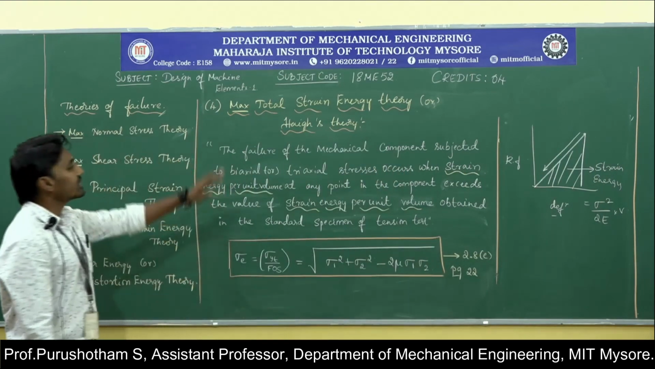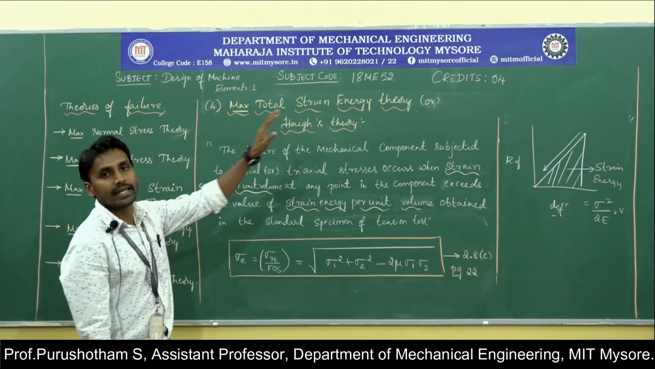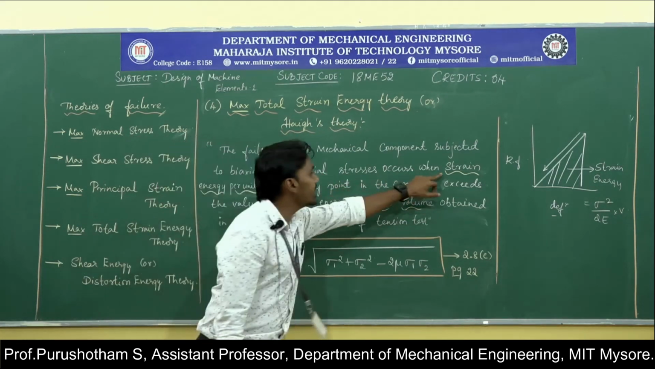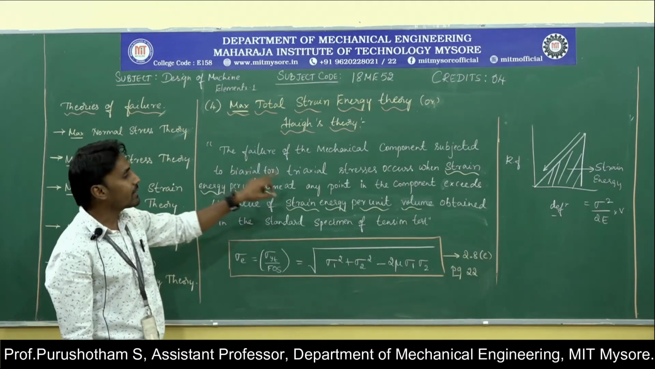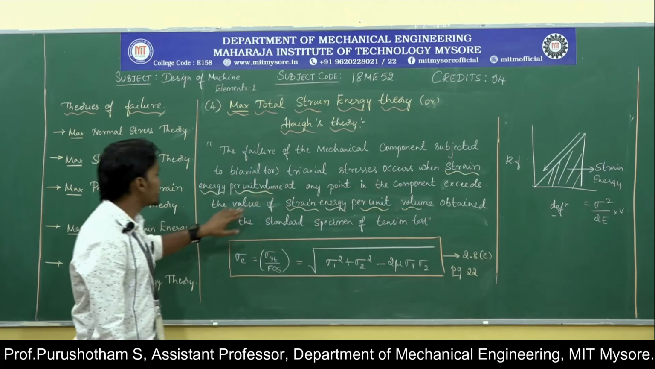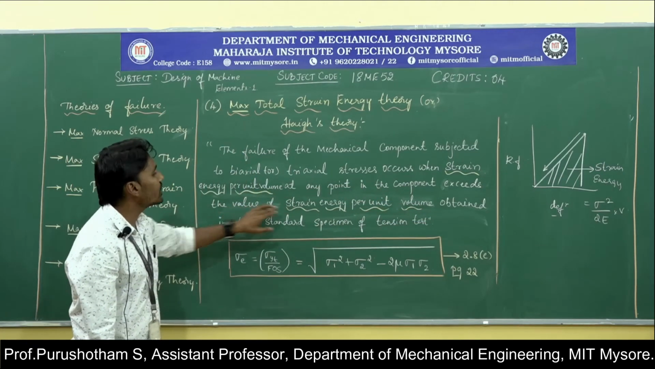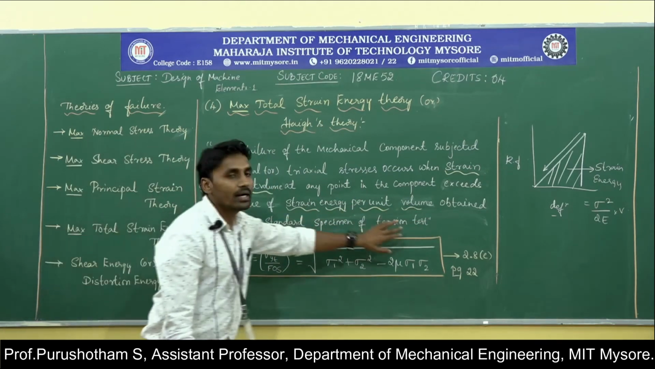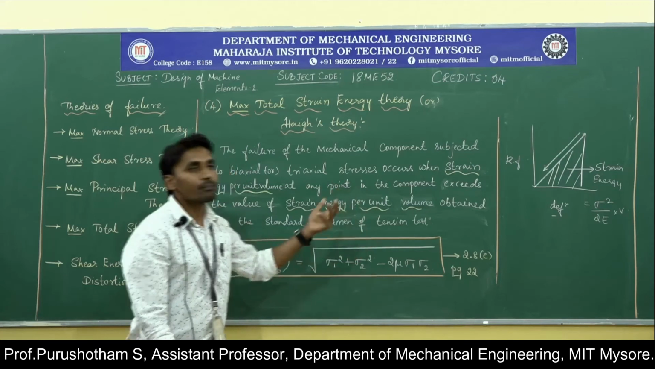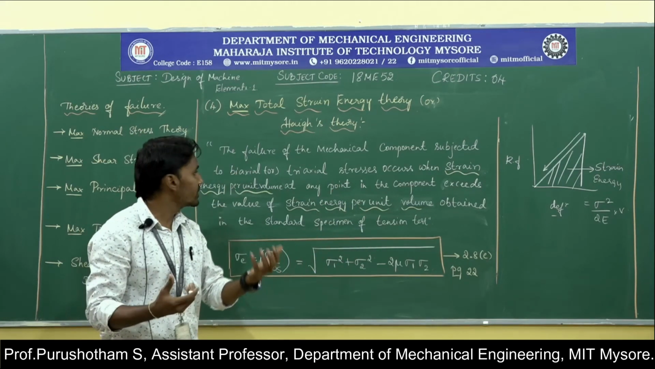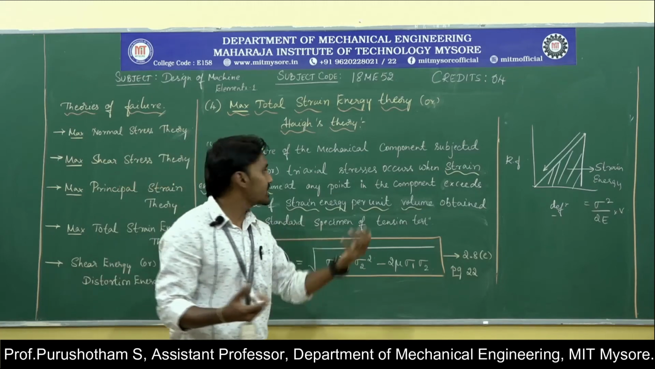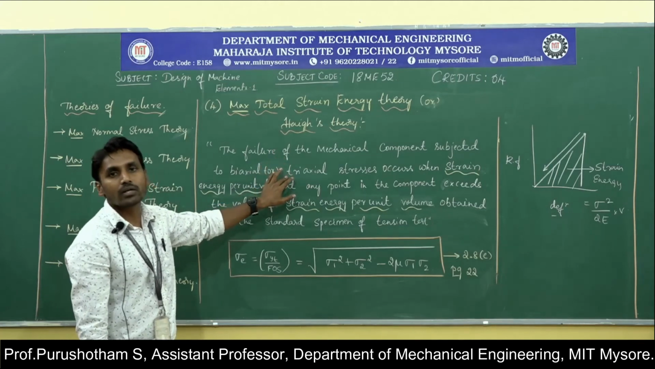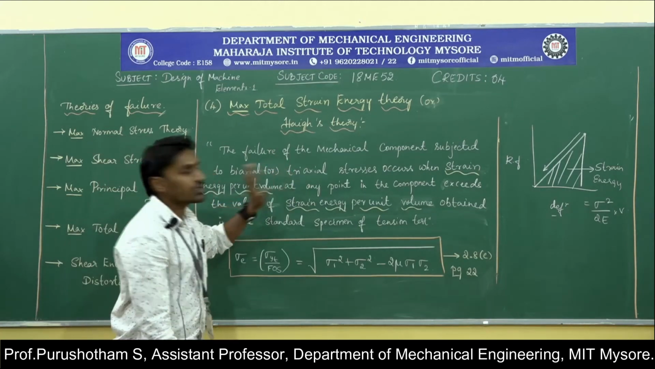Now coming to this theory, it states that the failure of a mechanical component subjected to biaxial and triaxial stresses occurs when the strain energy per unit volume at any point in the component exceeds the strain energy per unit volume obtained from the standard specimen of the tension test. When the strain energy per unit volume of the tension test specimen equals or exceeds that of the component subjected to combined loading, failure of the material occurs.